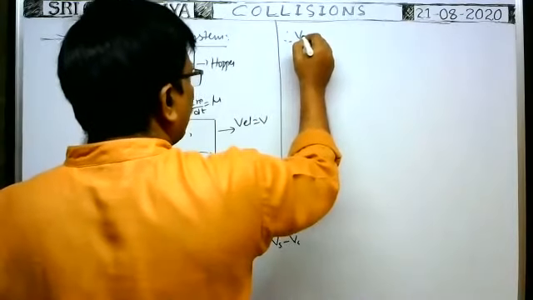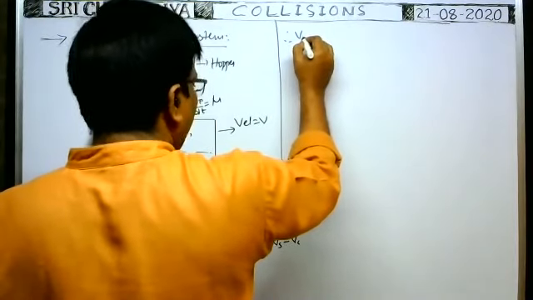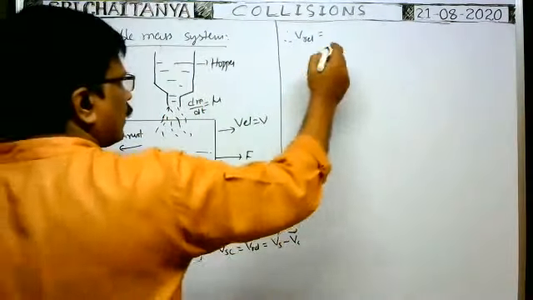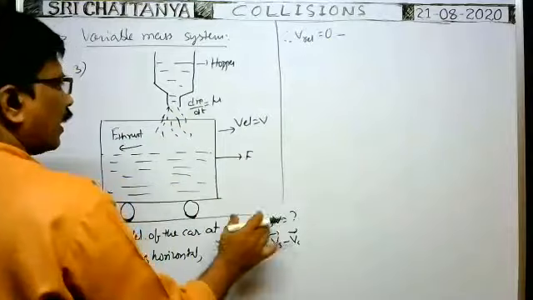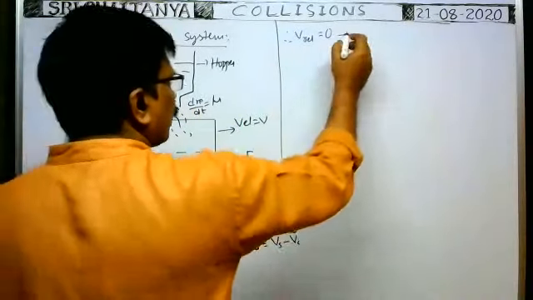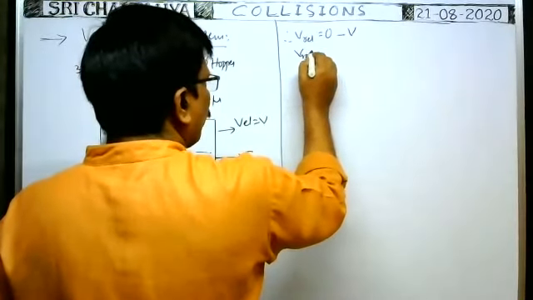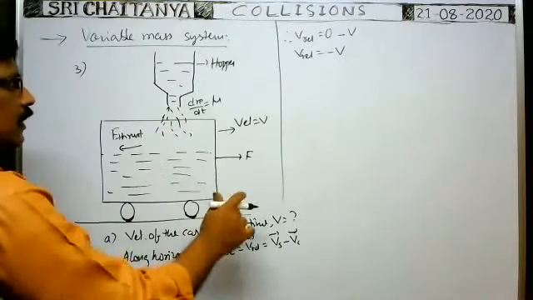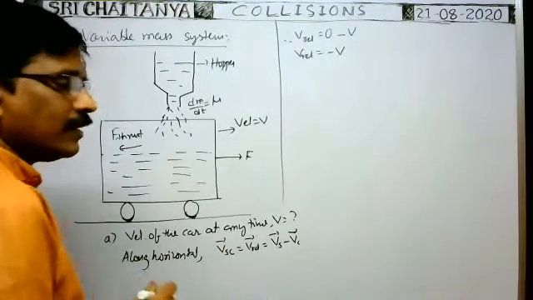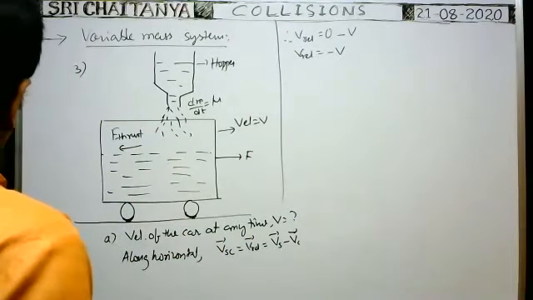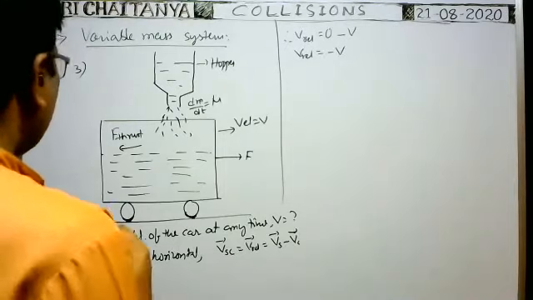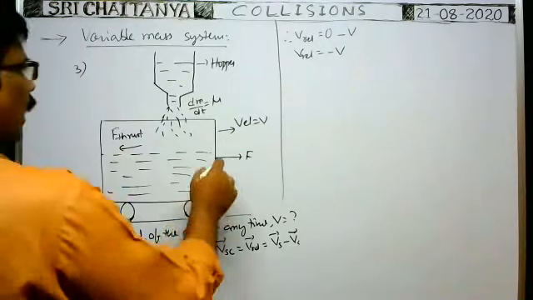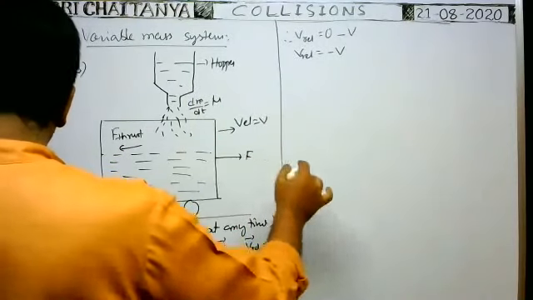Therefore, the relative velocity of the sand with respect to the car is equal to the velocity of the sand along the horizontal direction, 0, minus the velocity of the car at any instant of time t, which is v. Therefore, the relative velocity of the sand with respect to the car along the horizontal direction is equal to minus v. When you know the relative velocity, then what about the thrust? Because of this relative velocity, thrust acts on the car in the backward direction, and force F acts on the car in the forward direction.